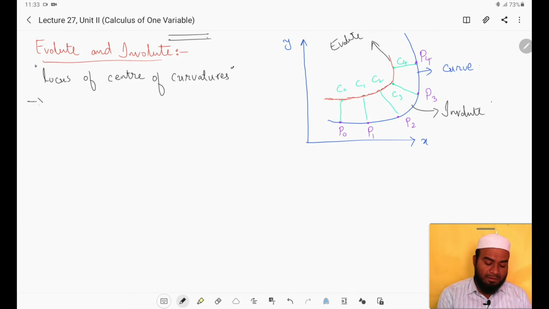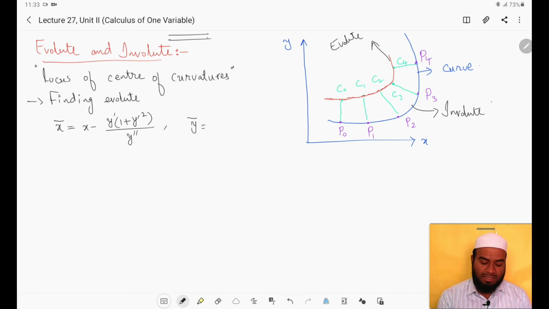Now, how to find the evolute? For finding the evolute, first you have to find x bar, which is given by x minus y dash into 1 plus y dash square by y double dash, and also you have to find y bar, the center of curvature, which is y plus 1 plus y dash square by y double dash.